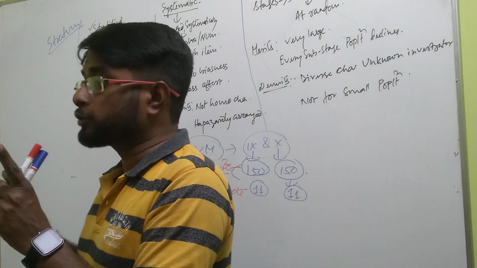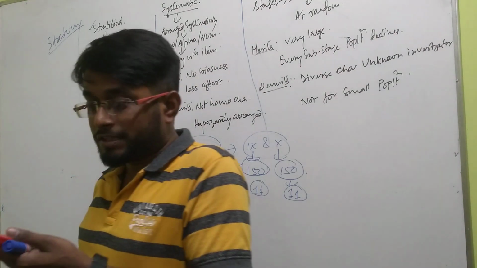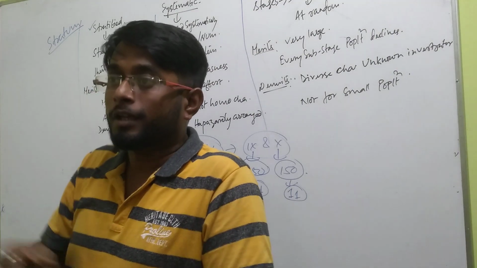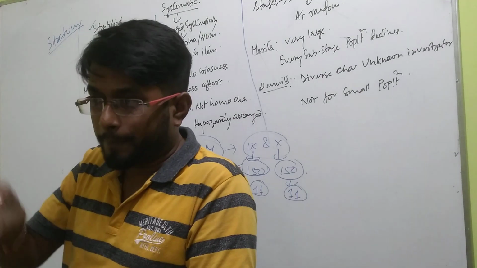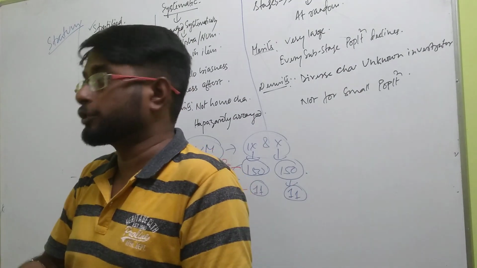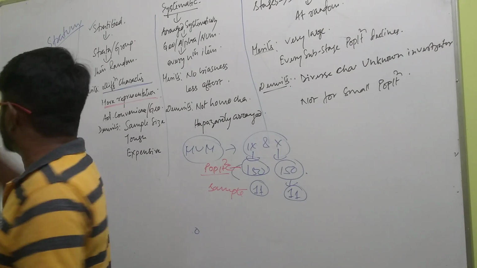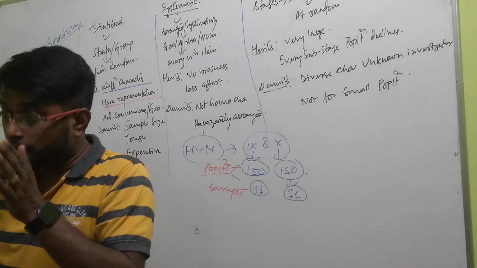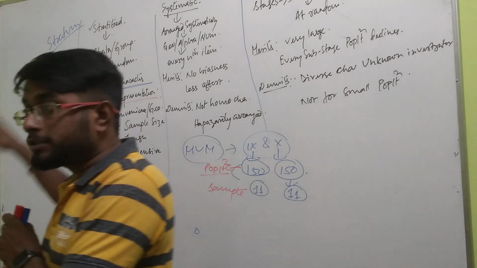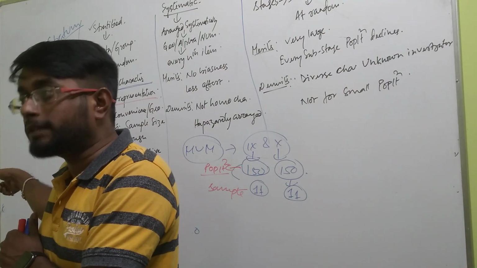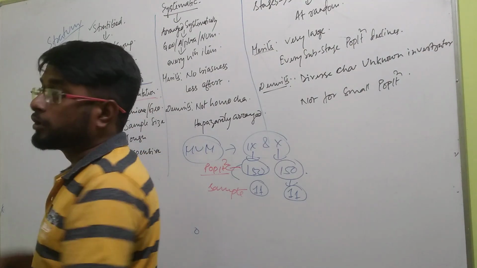Now, a good conclusion can be drawn only when there is good representation. That is, in the sample, everyone should be included. A good cricketer should be included, a good singer, a good dancer, a good drawer, and who is good in art is included. Everyone is represented there, and this is possible only in the stratified sampling method, because in the other method the division is not done. I mean, in the random sampling method the division is not done. Division is done in the stratified method. So there is a possibility that everyone is included, and that is why it is said to be more representation.